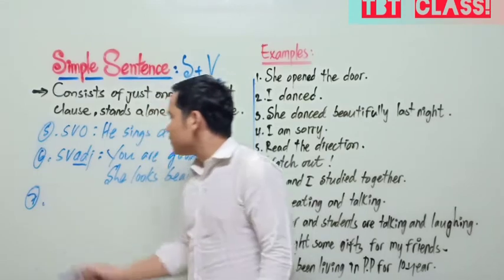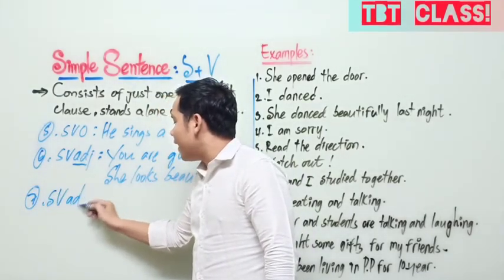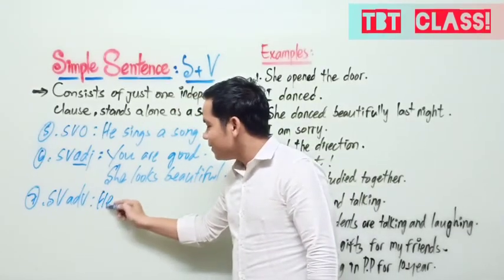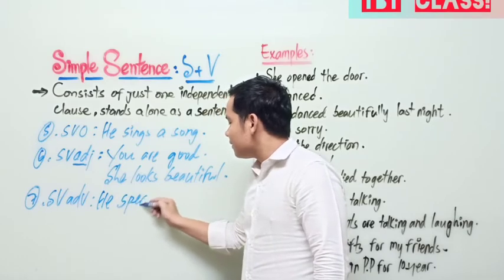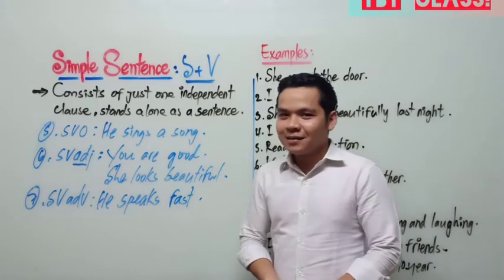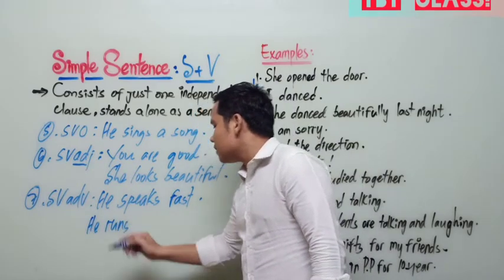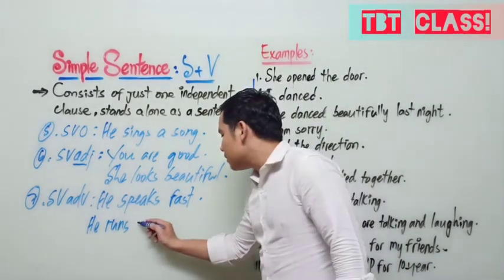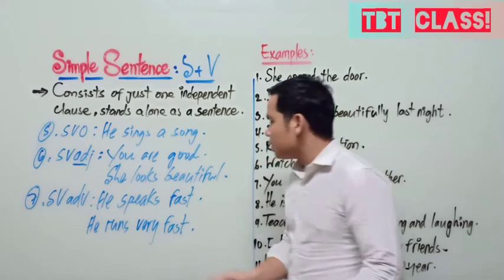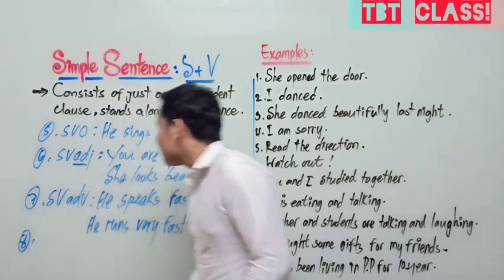Number 7. What is it? Subject, verb, and adverb. He runs very fast. Okay? Get it?